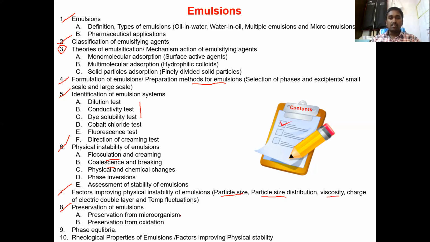As I said before, emulsions should be preserved from two major problems. One is microbial contamination. Unlike other formulations like tablets, capsules, or ointments, in suspensions and emulsions the water content is more. When there is more water content, there are more chances of contamination. So it should be preserved from microorganisms by adding preservatives or antimicrobial agents. And this should also be prevented from oxidation. This is specially discussed in emulsions because we see rancidity. As emulsions involve the use of oil as oil globules, there are more chances of this oil getting oxidized, and this process should be prevented by adding antioxidants. So that also I have seen.